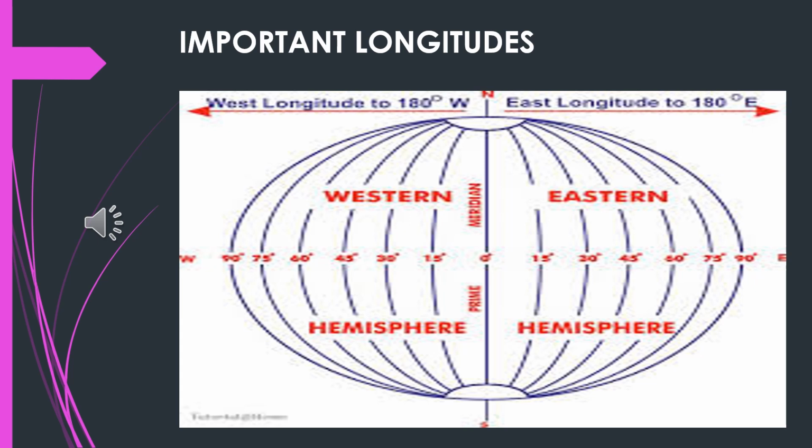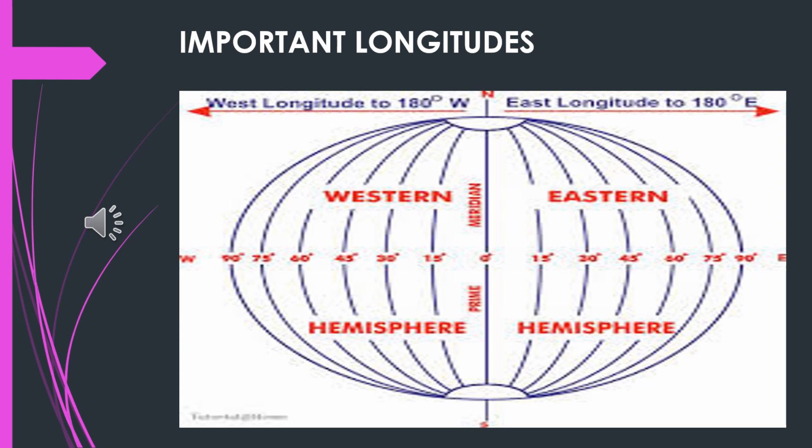When we come to longitude, they are 111 kilometers apart, but only at the equator. These longitudes taper towards the north and taper towards the south. So the distance between the longitudes will also reduce when we move towards the north and when we move towards the south. So the area will be different when we calculate any particular region.